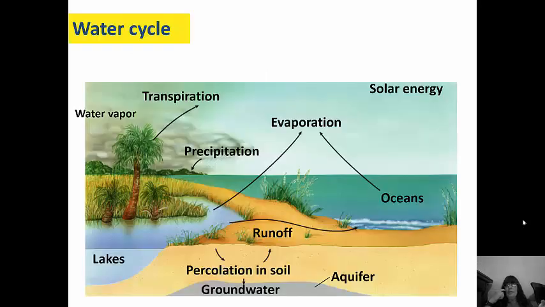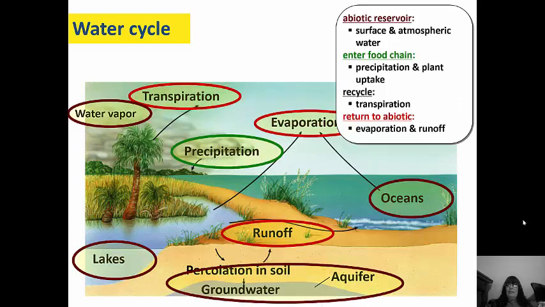So here's the water cycle. You have transpiration, which hopefully you remember from last semester or earlier this semester. Transpiration is when the water evaporates from the plant leaves. You have water vapor, which is going to rain down as precipitation. Evaporation from the oceans and lakes, and runoff, of course. And then the groundwater on the bottom, underground aquifers, which supply the water in the first place.